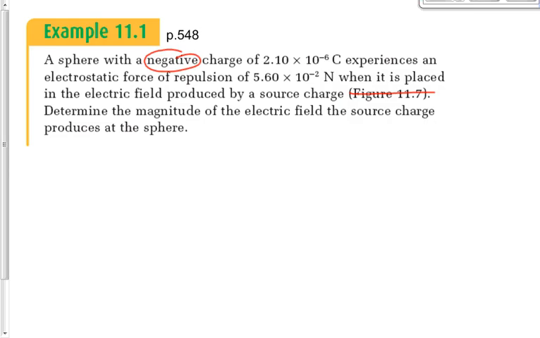What's the magnitude of the field that charge produces? Let's draw a picture, okay? Like, this is a tricky question if we don't have a picture drawn in front of us. So let's do that now. Here's my negative charge. It experiences a force of 5.60 times 10 to the negative 2 newtons. That force is a repulsive force.